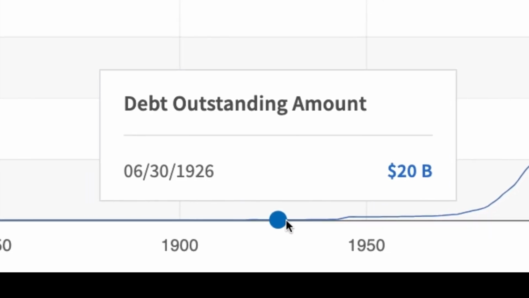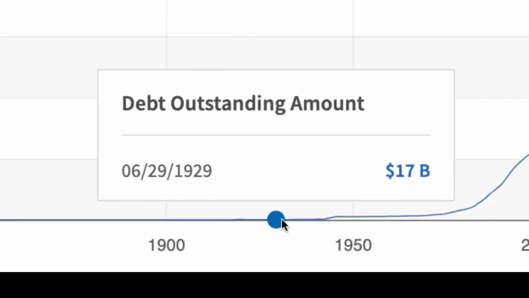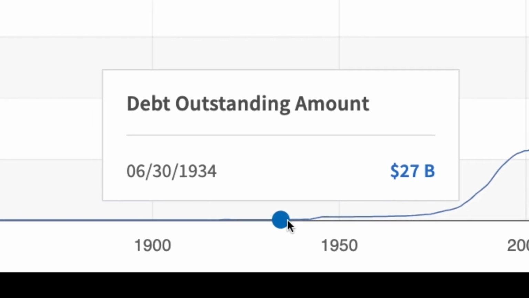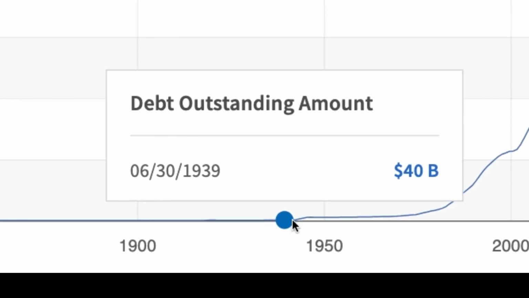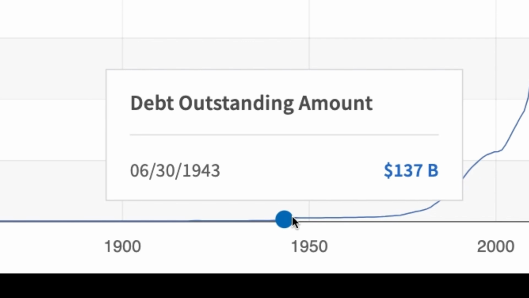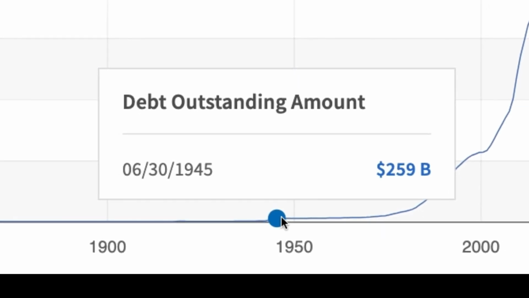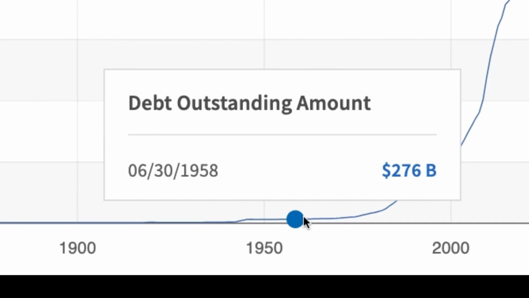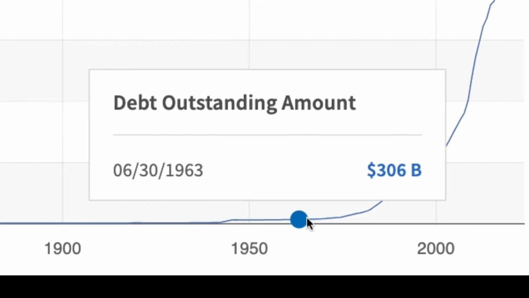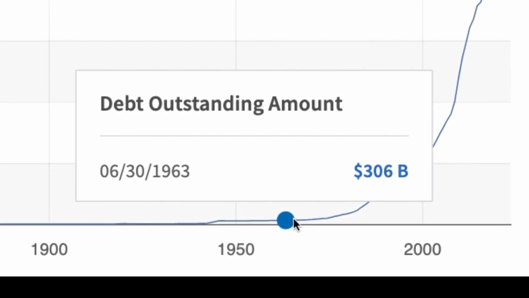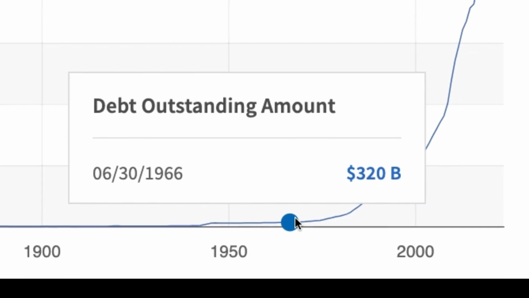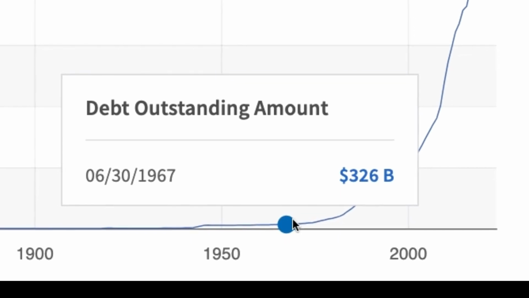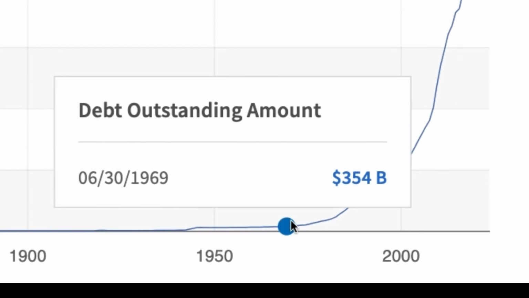Then we're getting close to the Great Depression, 1929, 17 billion. And then we kind of stay there for a little while. World War II, we jump up again in the 40s, up to 200 billion, 259 billion. And we stay in that 200 to 300 billion range for a little while. We're still in that range in the 60s. In the 70s, we're kind of picking up into the 350 billion.